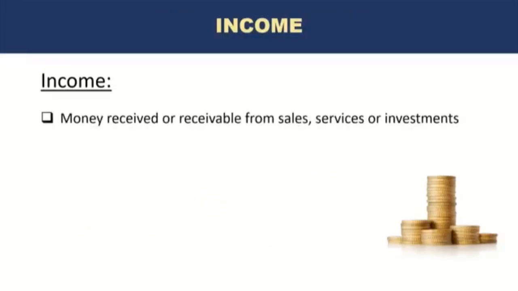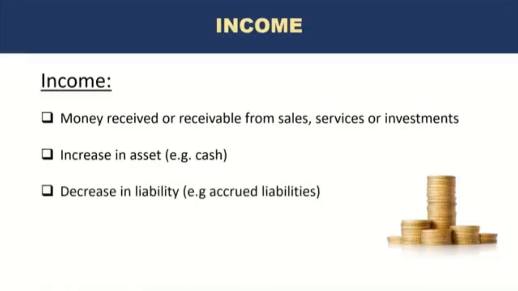What is income then? Income is money received or receivable from sales, services, or investments. It increases assets, for example, cash. It decreases liability. For example, we discussed accrued liabilities. The company records the bill for January in the month of January, but the bill has not arrived yet. It comes in later. Let's say the bill comes in and it's actually lower than what the company estimated. That will be a reduction in liability that has already been recorded. So that difference between what was originally recorded as an expense and the revised amount will be an income. So income increases equity or profits.